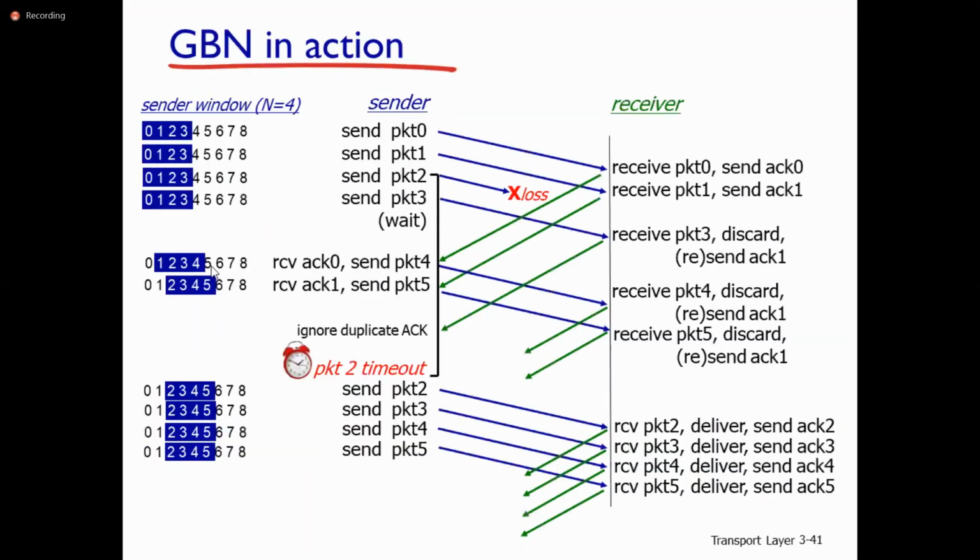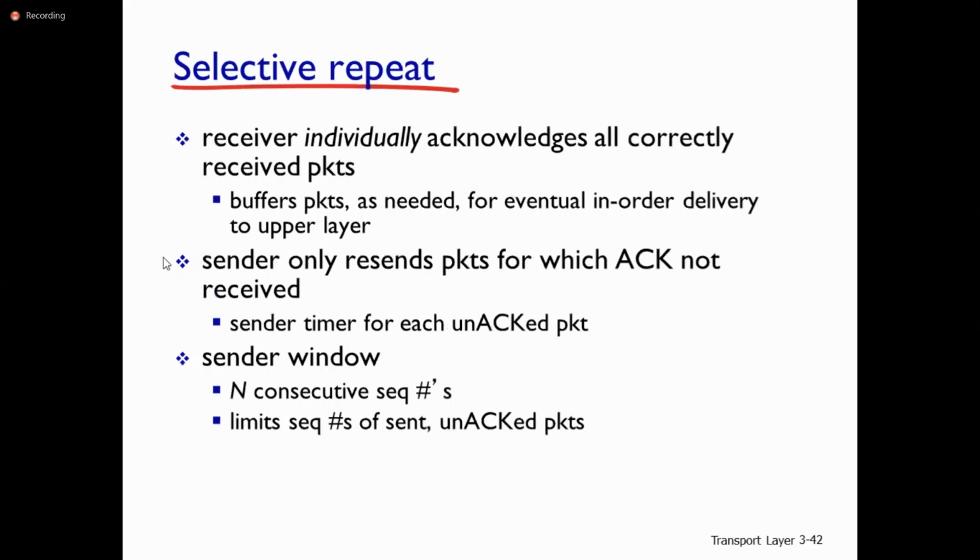So coming to the Selective Repeat pipeline protocol, the receiver individually acknowledges all correctly received packets. It buffers packets as needed for eventual in-order delivery to upper layers.